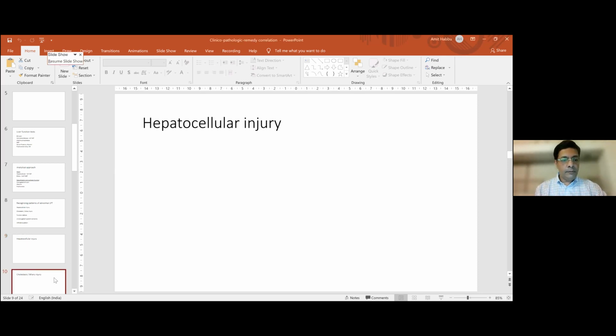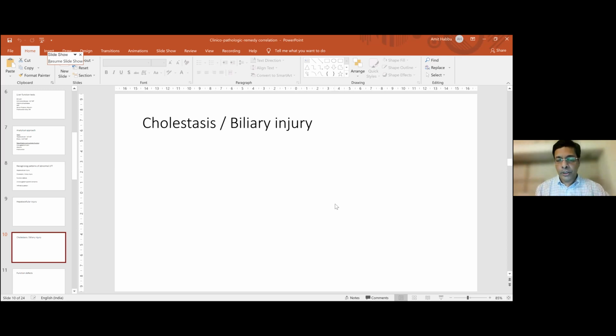Coming to the next pattern, that is cholestasis or biliary injury. Here what stares at you in the report is a very high alkaline phosphatase. Now remember, with alkaline phosphatase, liver is not the only organ that produces it. It comes from the bones, it comes from the placenta, it comes from the intestine, and so on. In the olden days, we used to ask for fractionation of this alkaline phosphatase to know where it comes from. But now GGT is a surrogate marker that the alkaline phosphatase comes from the liver. So a high alkaline phosphatase and an elevated GGT clearly confirm that this is a biliary injury.